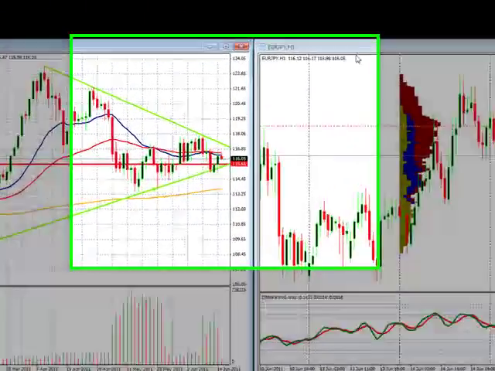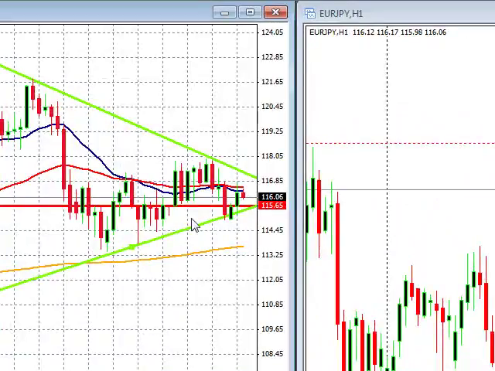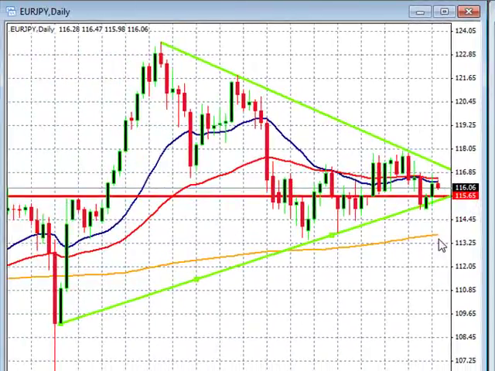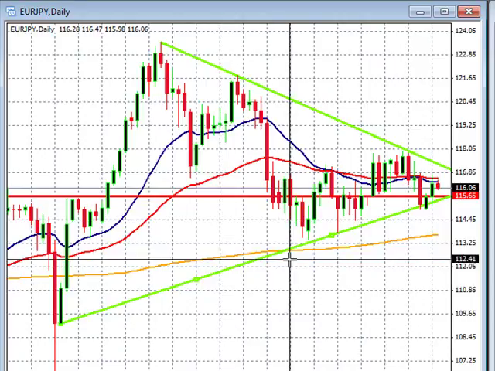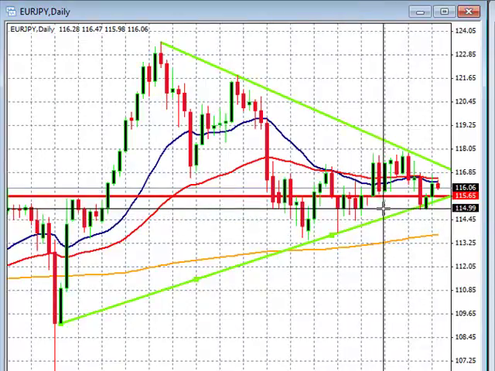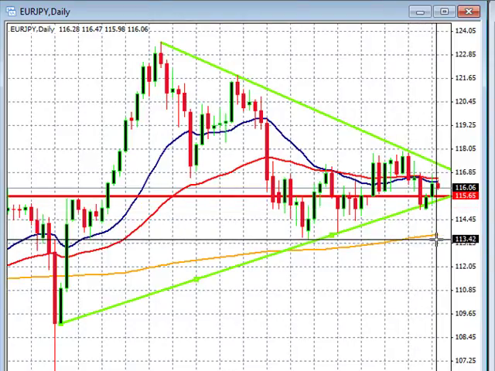Our euro trade we're watching that looks like it's finally coming to a point where it needs to make a decision is the euro yen. We've got strong support at 115.65, but we also got support here at 115.30ish. So you got to watch that also. So a trade to the downside, you really want to get it below 115. Hopefully to run down and test the 200 moving average.